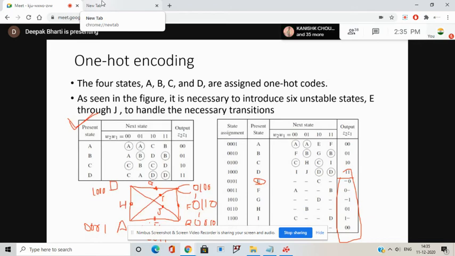A to C. Yes, sir. In the main table, when changing from A to C, when the input is 1, 0, it is written E here. Yes, okay, sir, so we need to see it as E. You can check it by calculating the Hamming distance. E, if it is 0100, then it is 1, and it is 0, 1, 0, yes, also 1. So actually this is E here. Okay, this node is E.